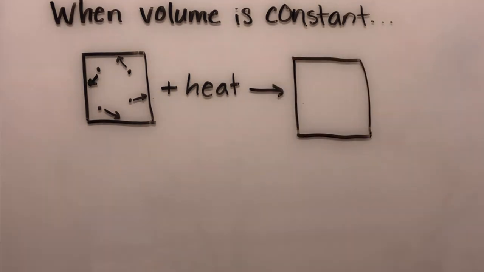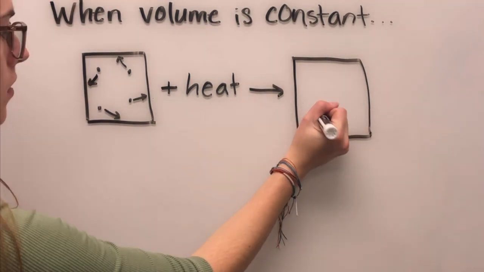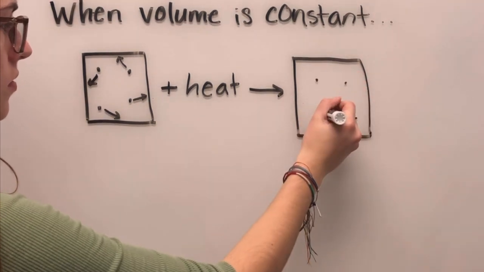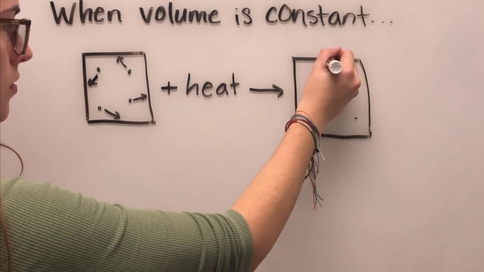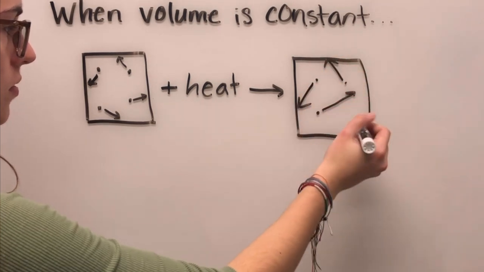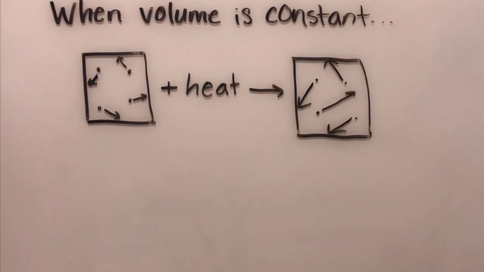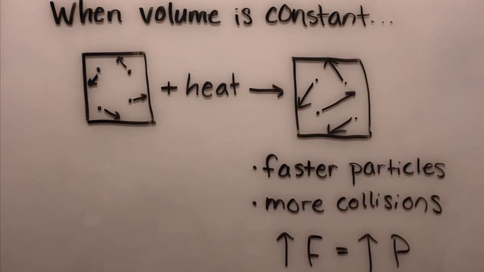And when we add heat, the speed of the molecules will change. It will increase. That's just a property of gases. So when we add heat, or we increase the temperature, the particles, the molecules of the gas, will move faster. There'll be more collisions with the walls of the container, and when there's more collisions, there's greater force and there's greater pressure. So you can see now, by increasing the temperature, we can actually increase the pressure of a sample of gas.